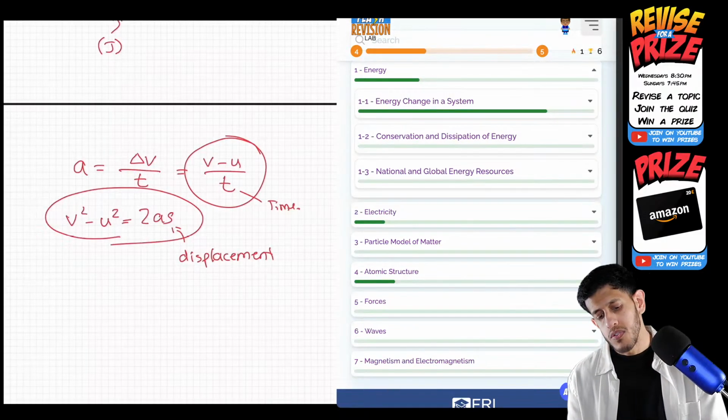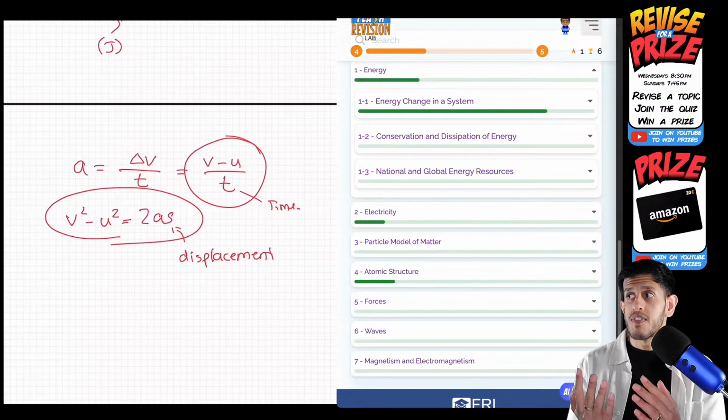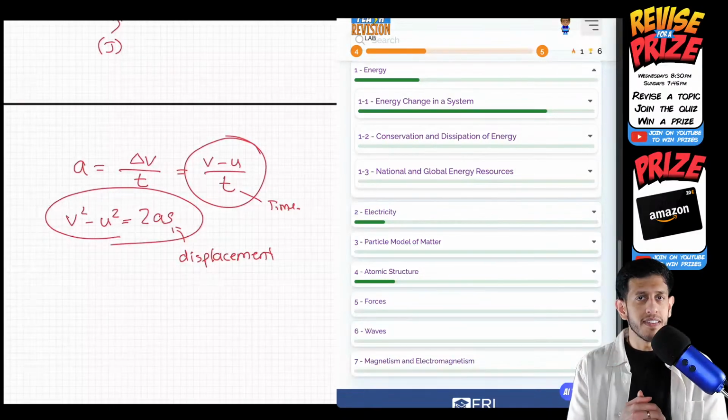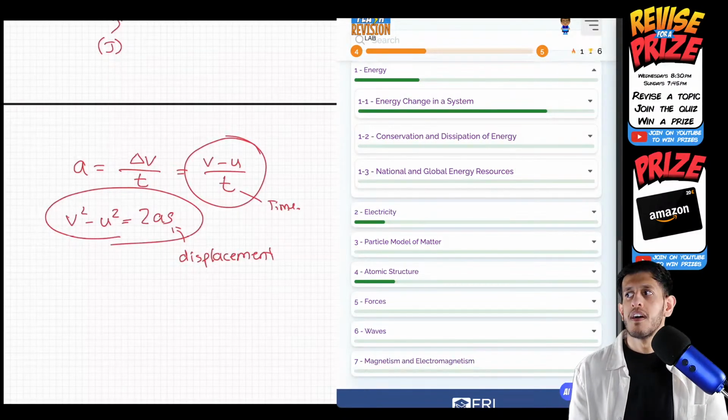When I've done it in our classes, for those of you that have been in our classes, every time I have a question, I go, what do I know? What do I not know? And I highlight those. That helps me then find out what equation I need to use. That's the best way to do it.